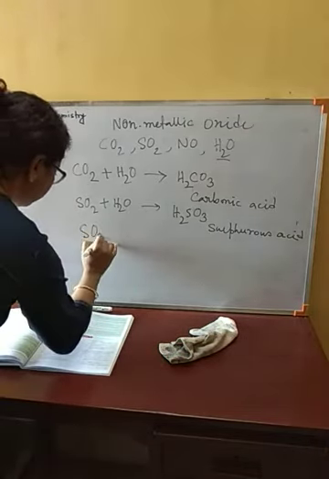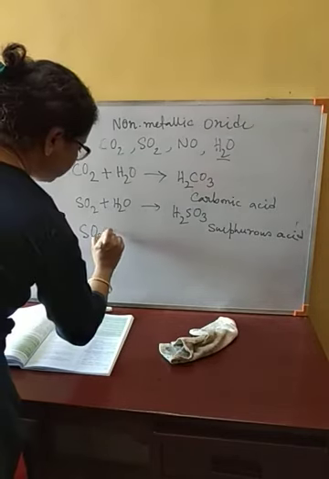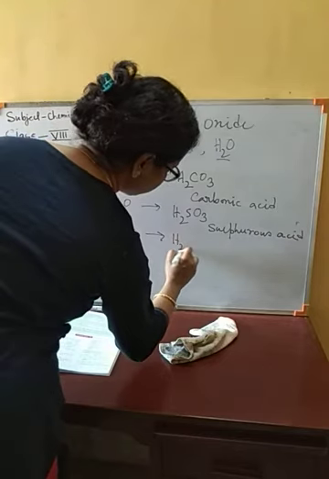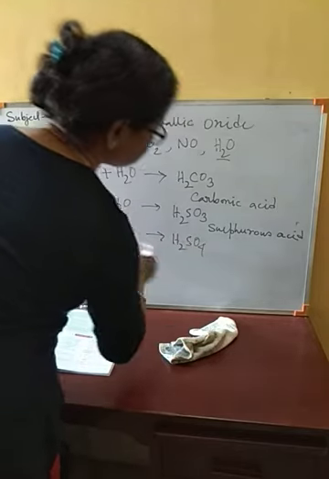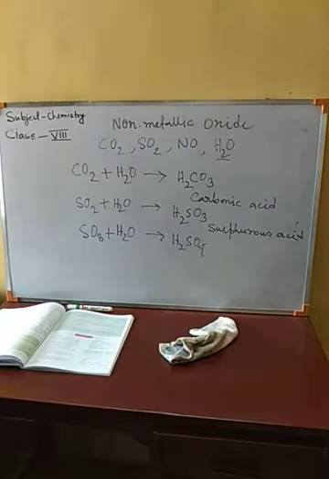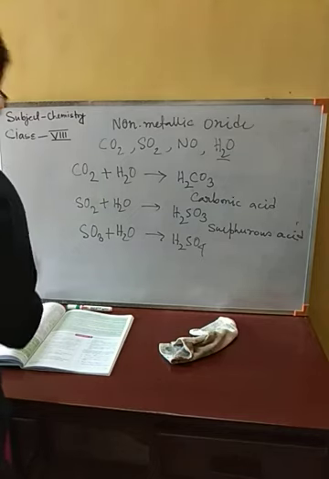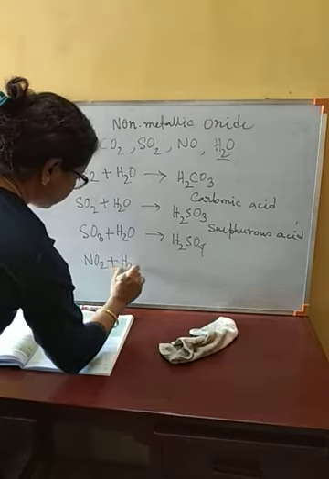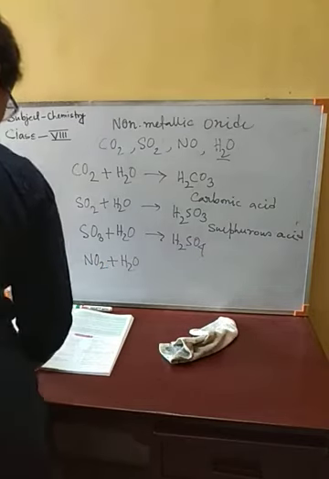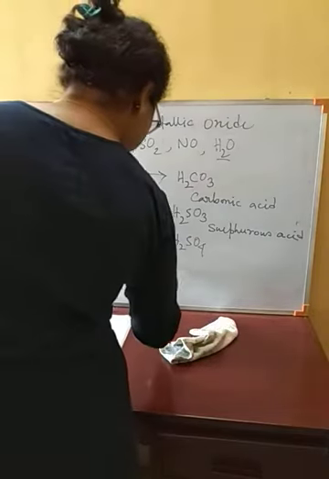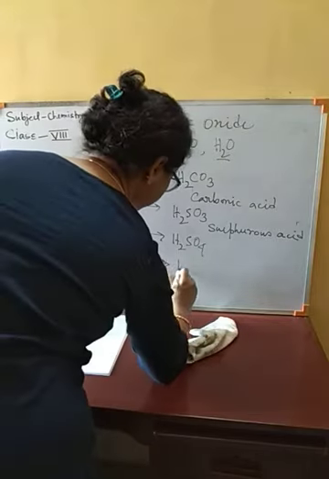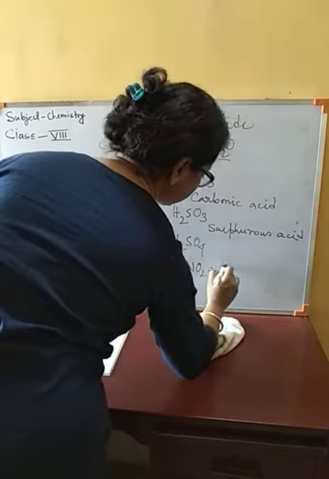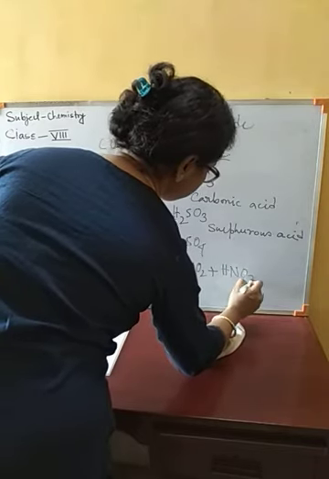If we use sulfur trioxide, SO3, then we will get H2SO4. This is sulfuric acid. Okay. Nitrogen dioxide, NO2, when it reacts with water, we will get nitrous acid and nitric acid, HNO2 plus HNO3.